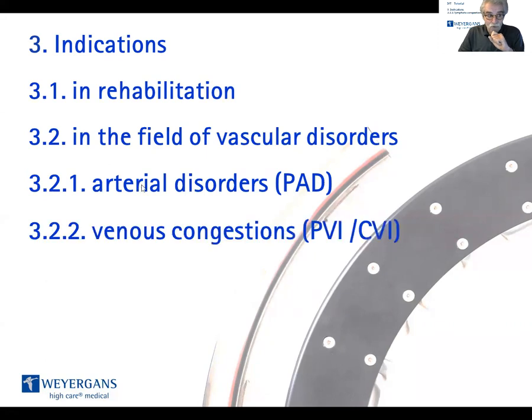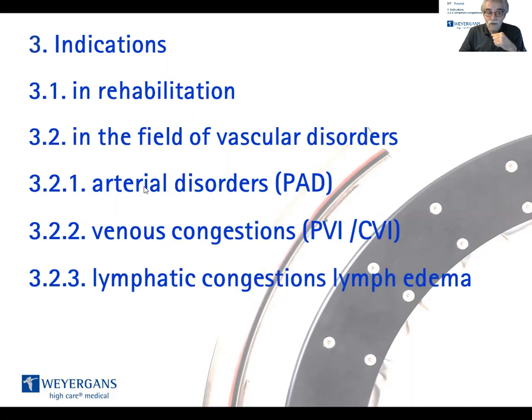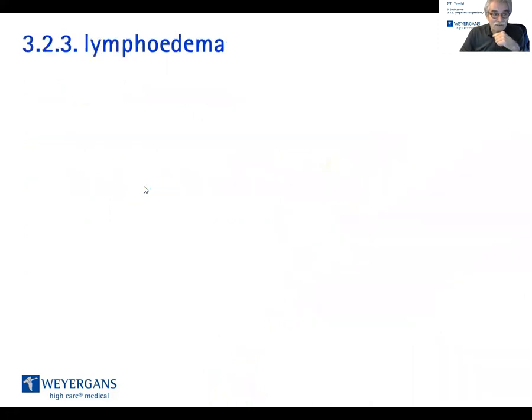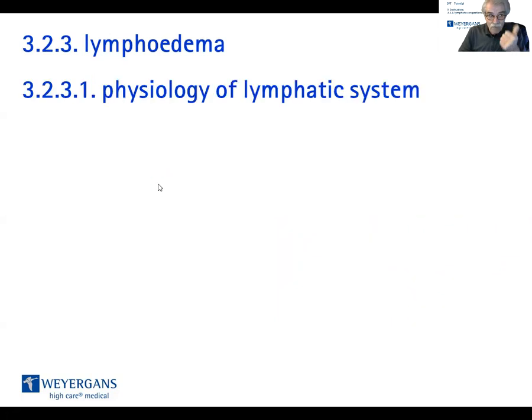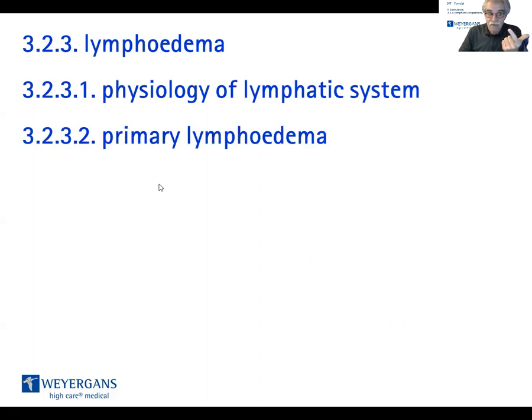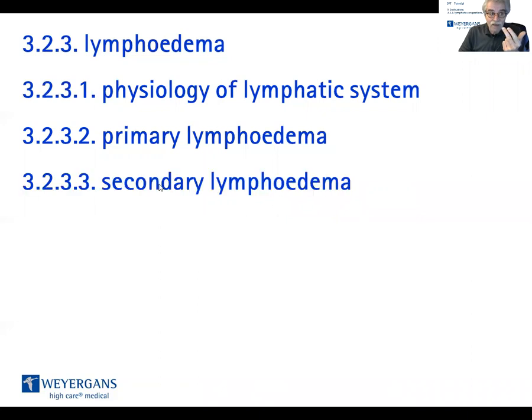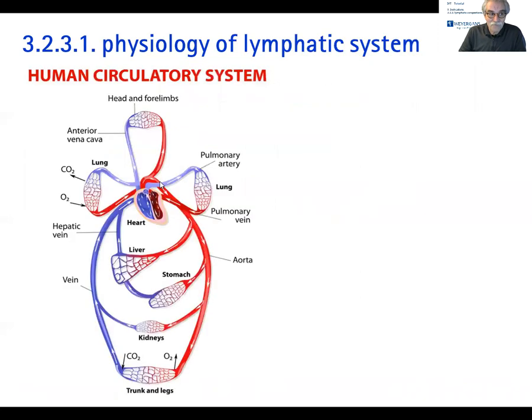Last time we spoke about the venous congestions, the primary venous insufficiency and the chronic venous insufficiency. And today we will talk about the lymphatic congestions and the lymphedema. The lymphatic congestions, lymphedema. 3 steps for today. First, we are going to talk about the physiology of the lymphatic systems, then about the primary lymphedema, and then about the secondary lymphedema. Okay, let's start.